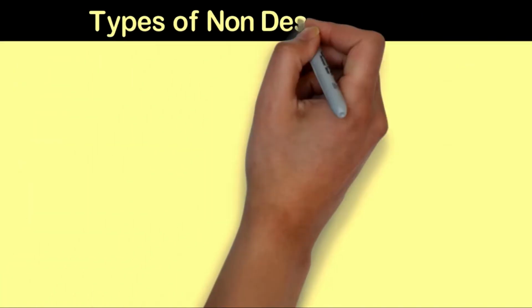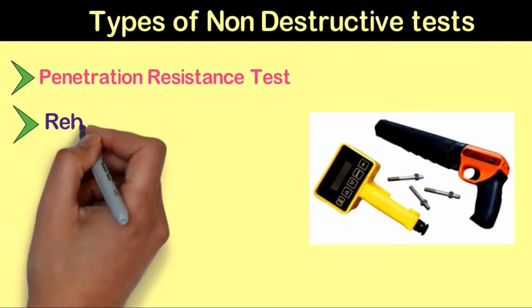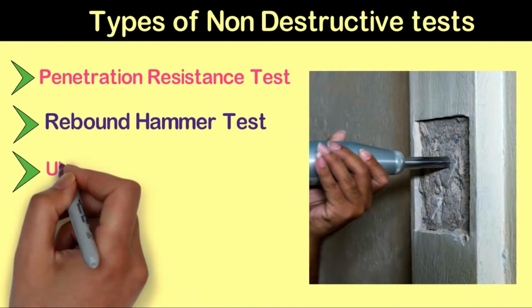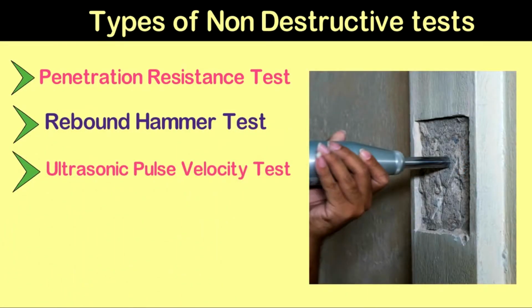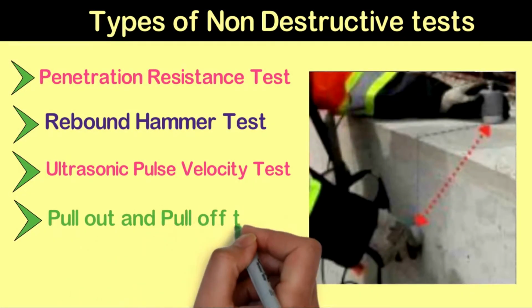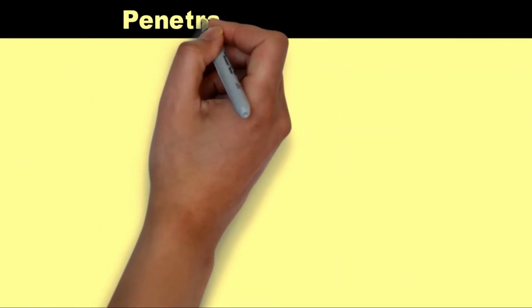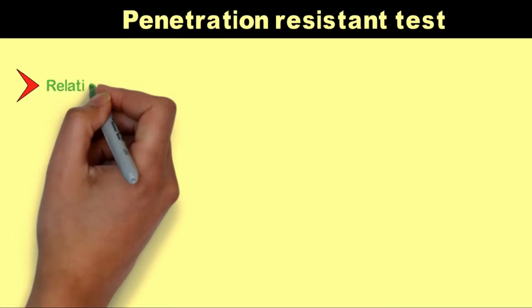What are the types of non-destructive tests? The first one is the penetration resistance test, the next one is the rebound hammer test, and the third one is the ultrasonic pulse velocity test or UPV test. Then comes the pull-out test, pull-off test, and concrete core testing. First, we will describe the penetration resistance test.